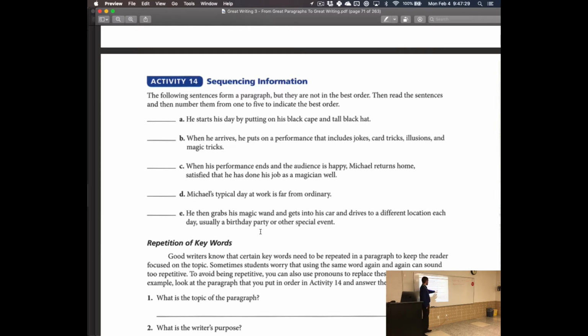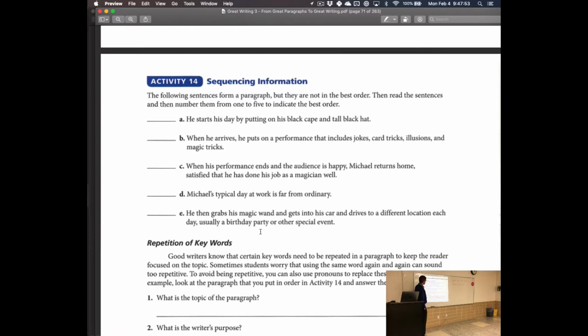Michael is repeated twice, okay? We don't change his name to John or something weird like that, right? We keep the name the same. And then with pronouns, we keep the pronouns the same. He, his, he, his. Keep all of these things the same, and it's repeated that way. And on one side, you're like, well, duh. But on the other side, if you're switching those things, it can get very confusing very quickly.